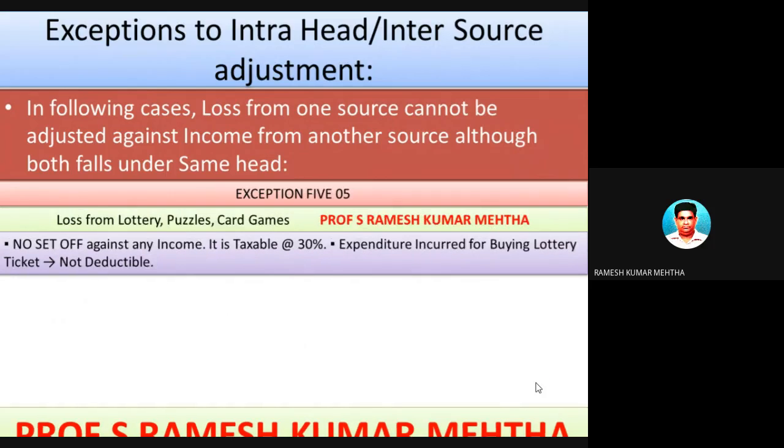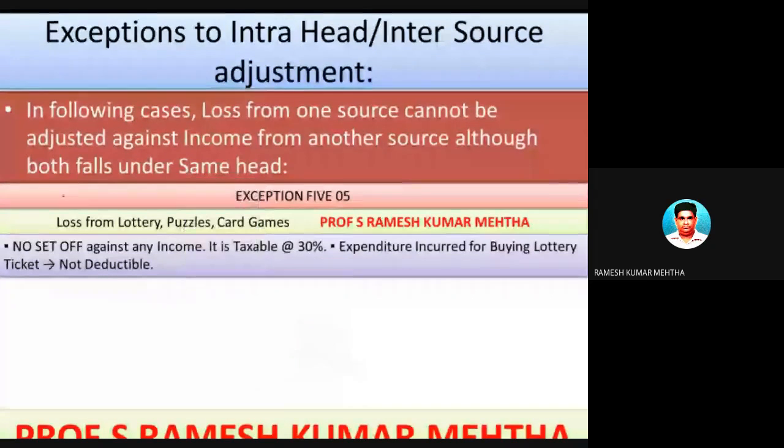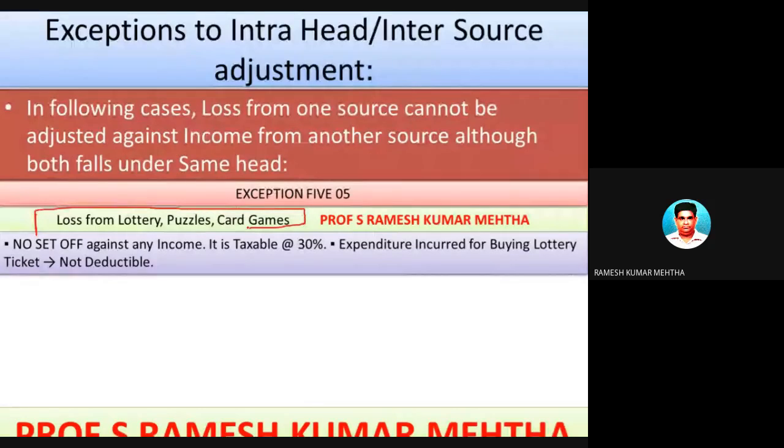Next one. The next exception under intra-head adjustments, within the same source adjustment, is loss from lottery, puzzles, crossword puzzles and card games. There can be loss from card games because you are betting. Here also you are betting. Puzzles you are also playing, and there can be a loss.